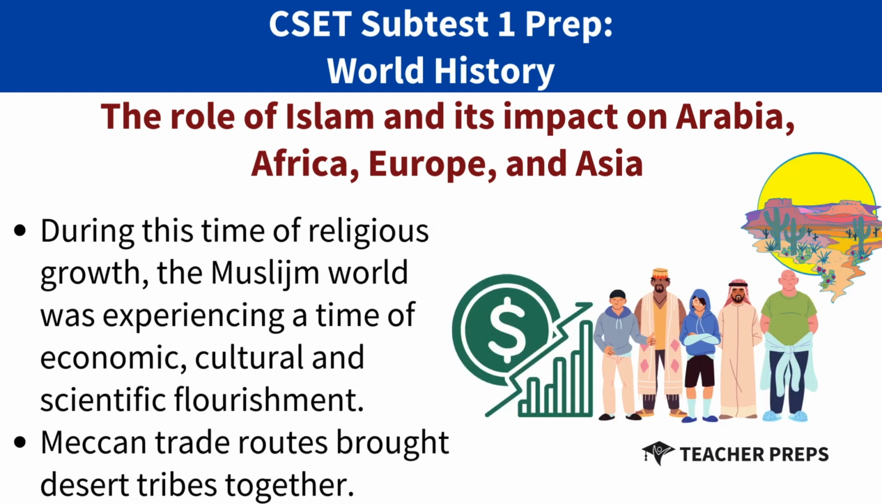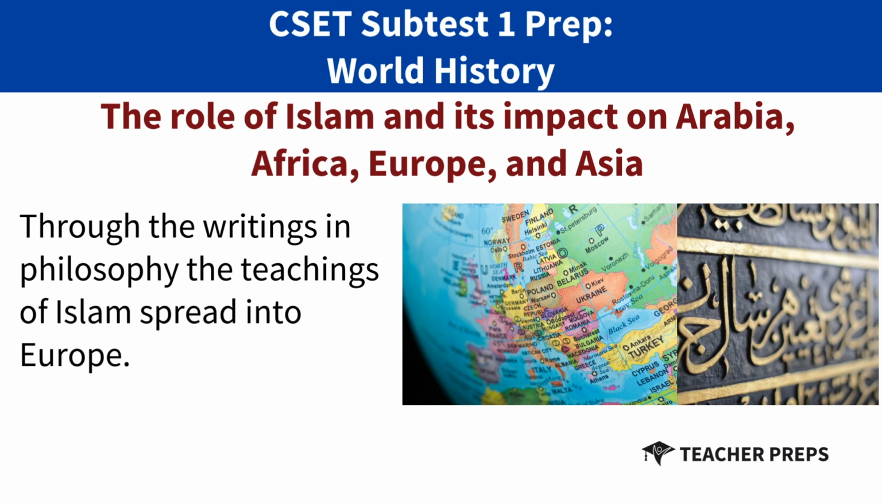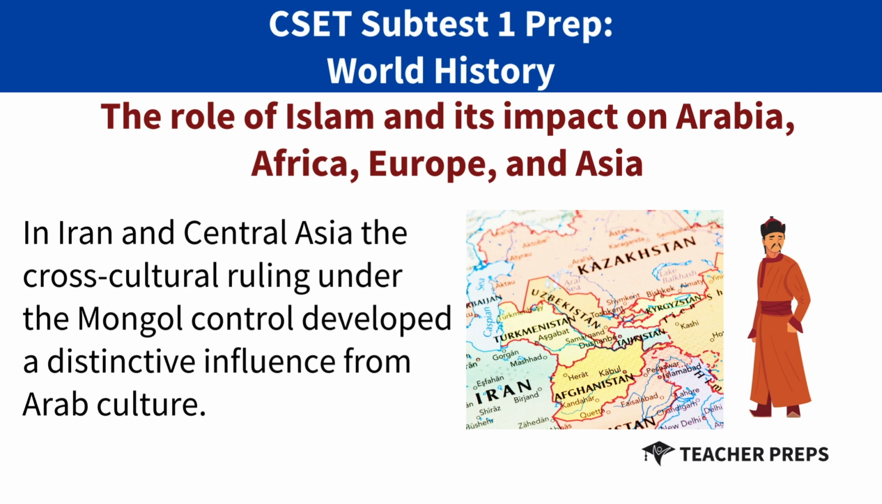During this time of religious growth, the Muslim world was experiencing a time of economic and cultural as well as scientific flourishment. Meccan trade routes brought desert tribes together. Through the writings in philosophy, the teachings of Islam spread into Europe. In Iran and Central Asia, the cross-cultural rulings under the Mongol control developed a distinctive influence from Arab culture.